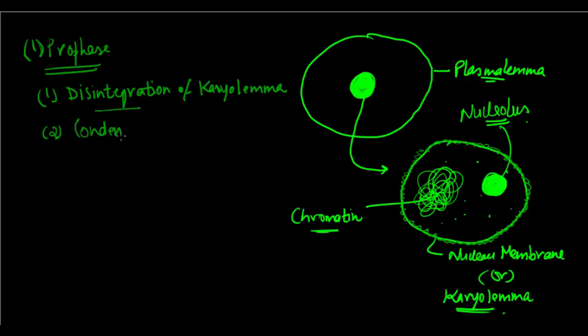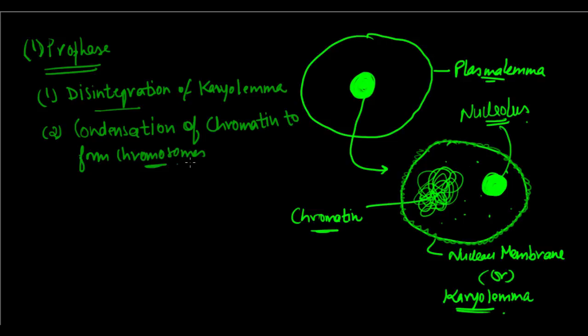So this nuclear membrane starts disintegrating, and the next important thing which takes place is the condensation of chromatin to form chromosomes. Right, condensation of the chromatin to form chromosomes. Right, so these are the two main things which take place in prophase.